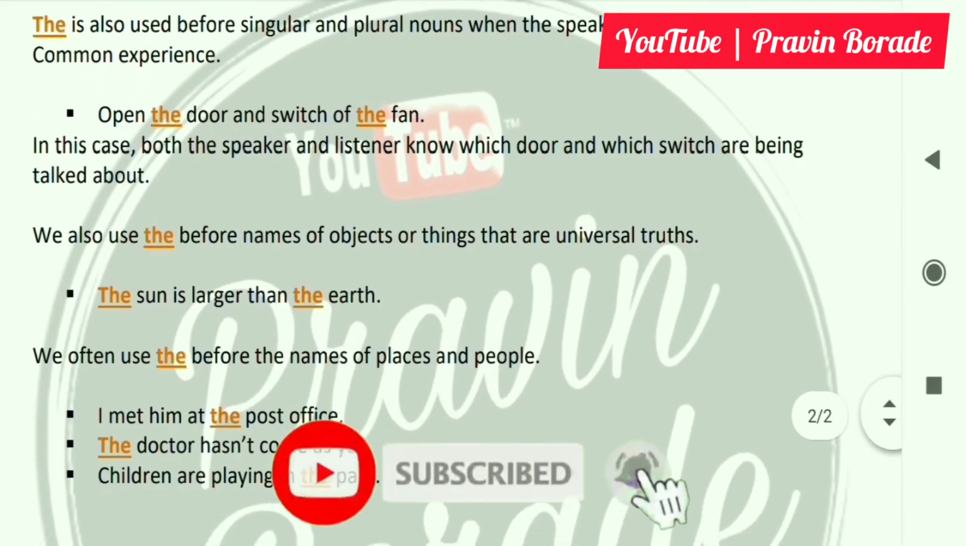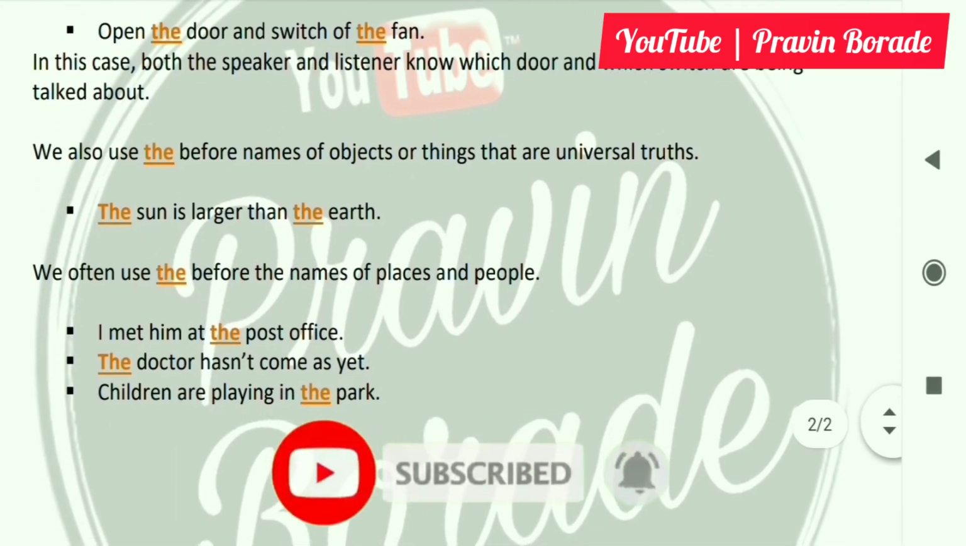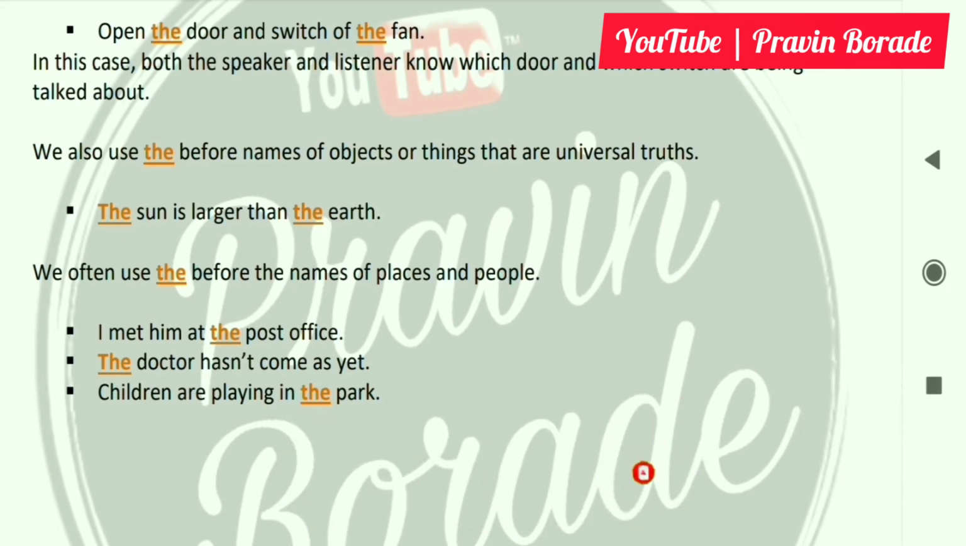We also use the before names of objects or things that are universal truths. For example, the sun is larger than the earth. Here, it is a universal truth that the sun is always larger than the earth.